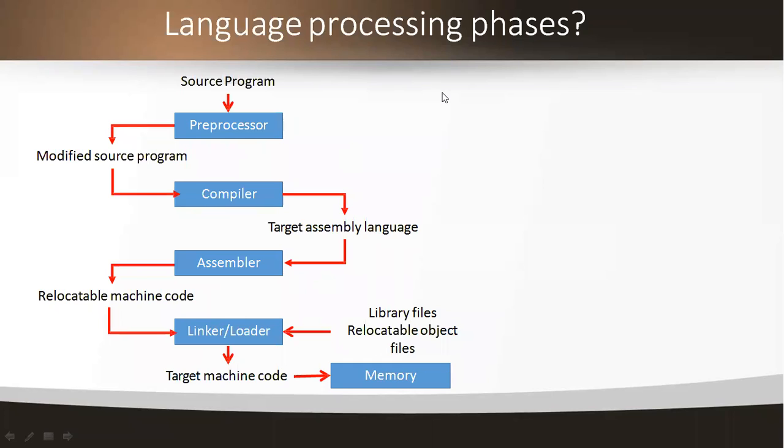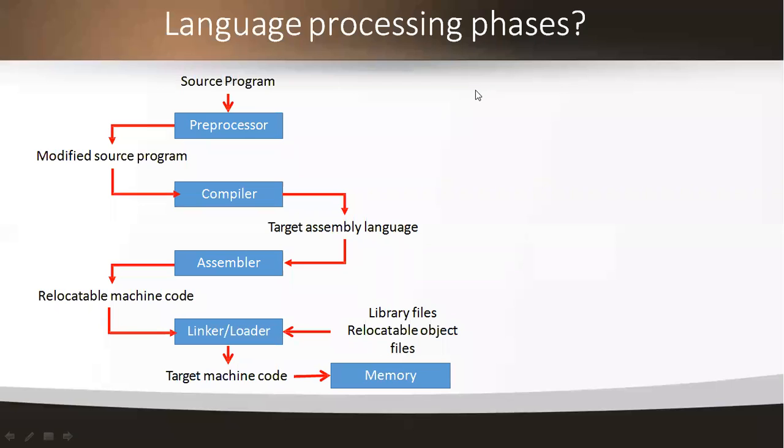By seeing the structure of this language processing, we understand that we are performing the pre-processing technique. By giving the input program, that is the source program, to the preprocessor, I perform some operations there itself and generate output in the form of a modified source program.